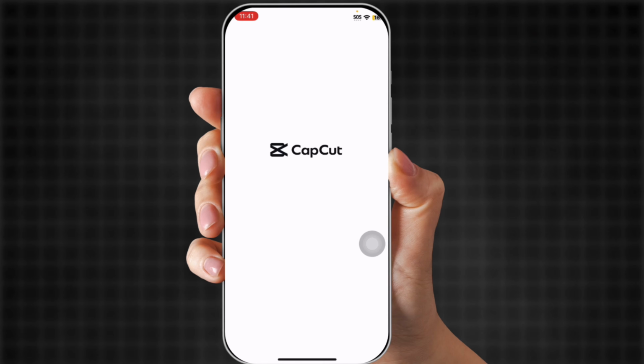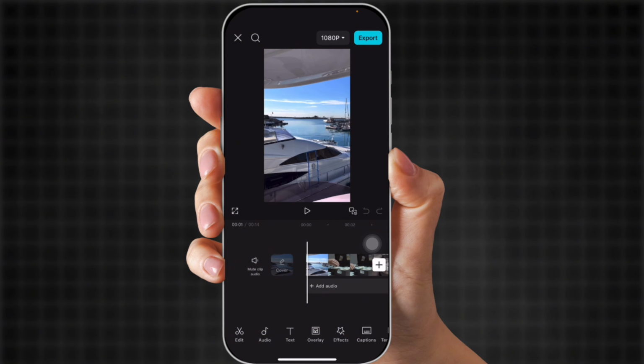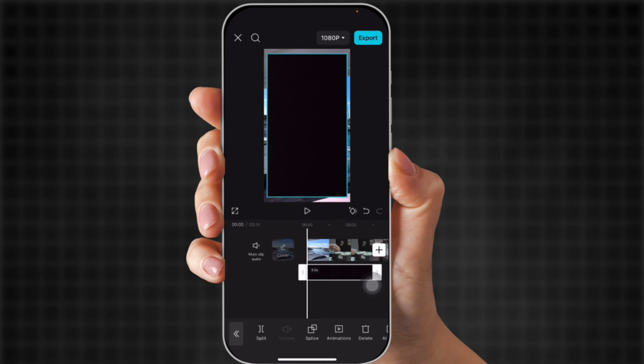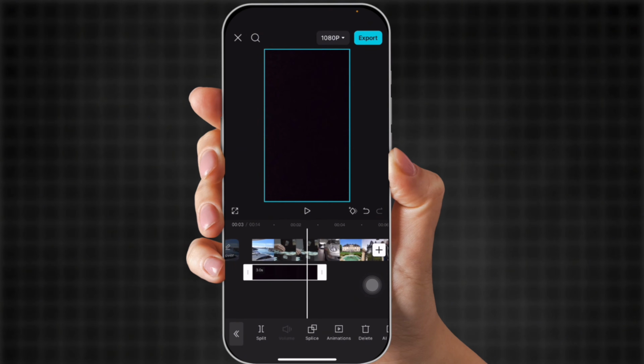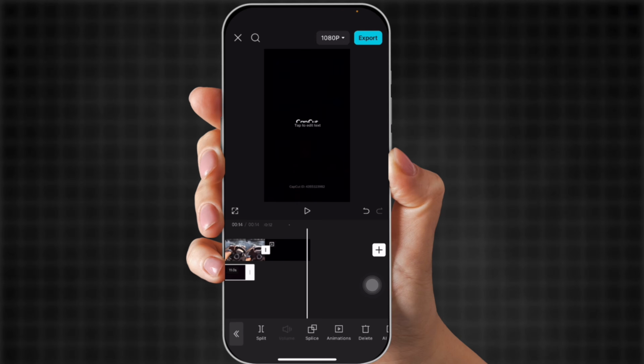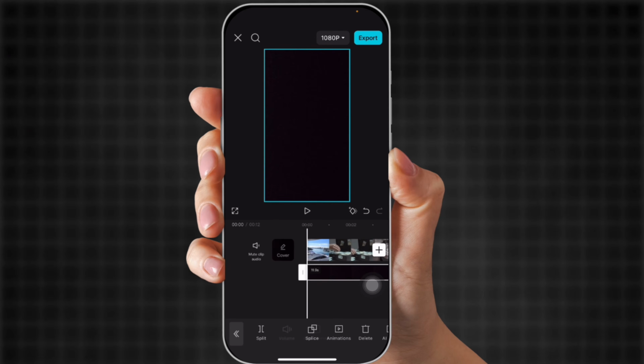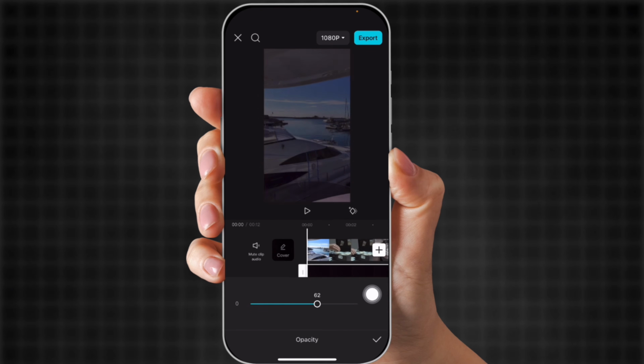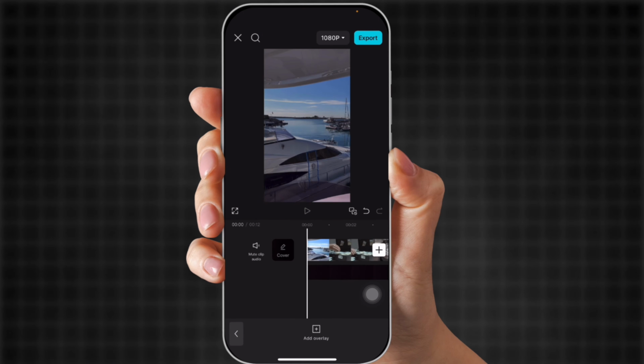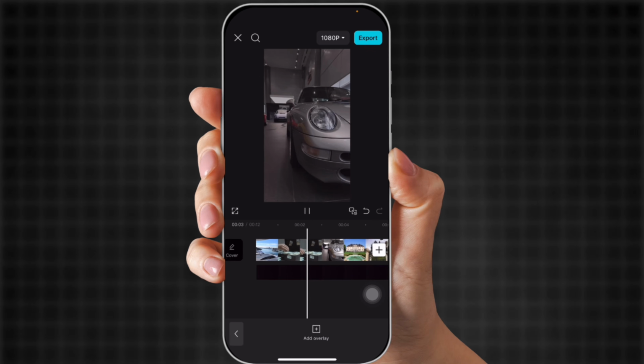Now come on over to CapCut, and now you upload your video. As you can see, it's here. Now you're going to click overlay, and you're going to add the black screen and make sure that it fits. Now you're going to drag it all the way to the back of the end of the video, and you're going to take off that CapCut logo at the back, and now you're going to look for opacity. There we go. And you're going to make it just a little dark, just a little bit. You know how all those videos have kind of a dark hue? Just like that. See, doesn't that look so great?